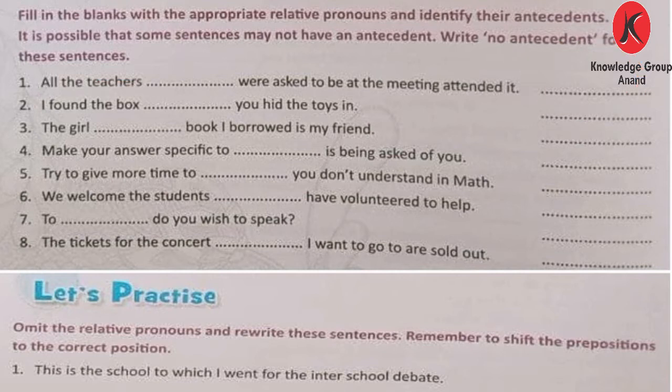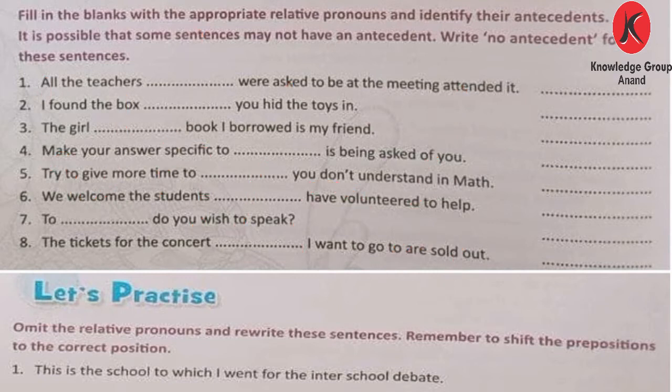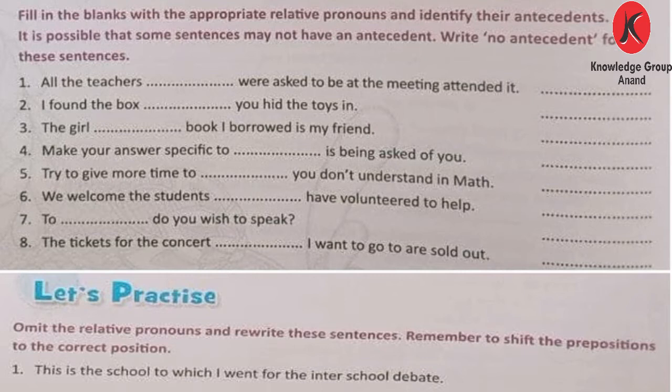The next blank is: I found the box dash you hid the toys in. Okay, the person has hid the toys in one of the boxes and someone has found it. So here in the second blank, which. I found the box which you hid the toys in. Actually in this sentence there is no antecedent, so you have to write no antecedent in the second blank.